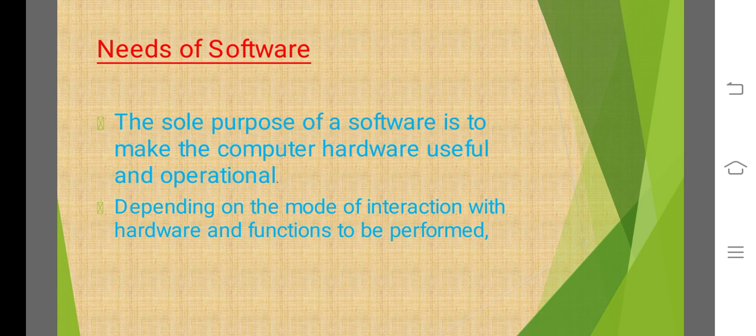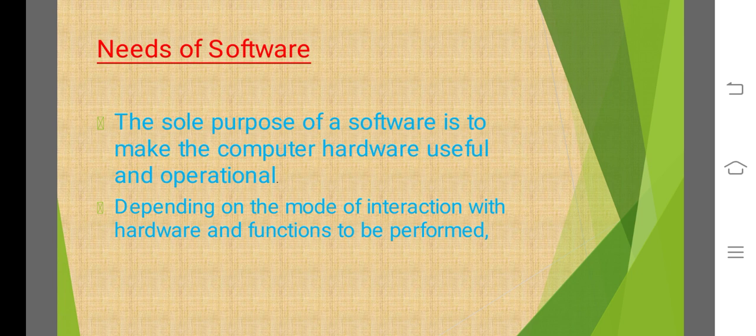Depending on the mode of interaction with the hardware and the functions to be performed. For example, when we give a command, then only the printer will work. Depending upon how we interact with the hardware, the hardware performs that functionality only.